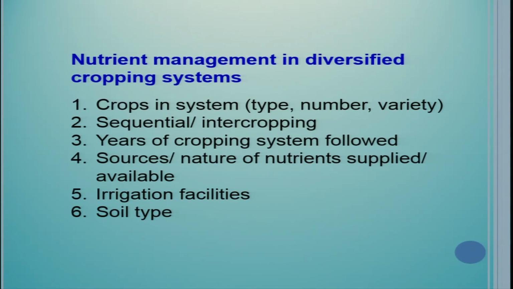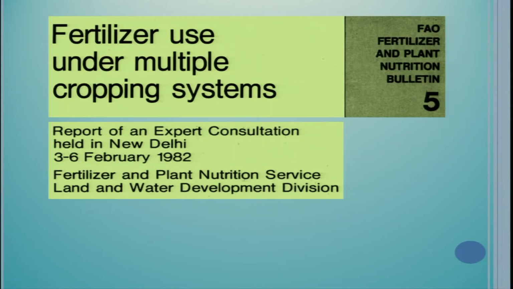Sources or nature of nutrients supplied, what has been supplied, this is just to gauge an idea about the soil fertility. Irrigation facilities available, higher requirement generally if you have irrigation facility. If they are not there, nutrient recommendations are generally low. And soil type also affects the nutrient recommendations. So these are very important considerations in nutrient management on a system basis.